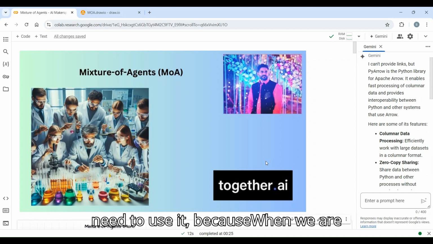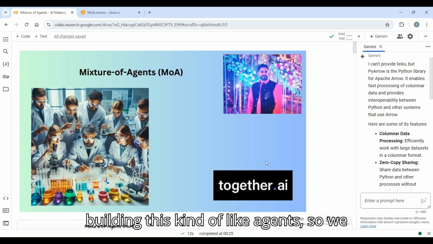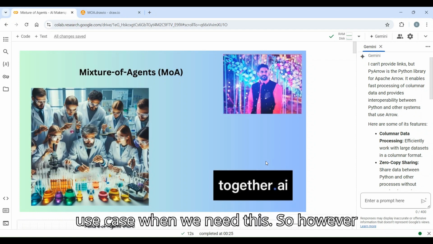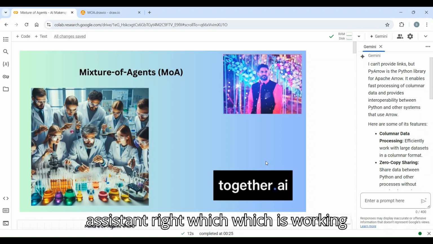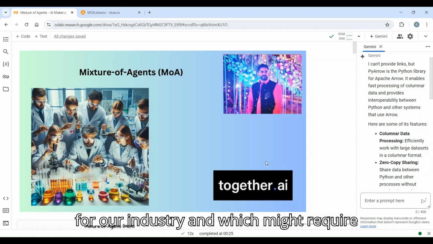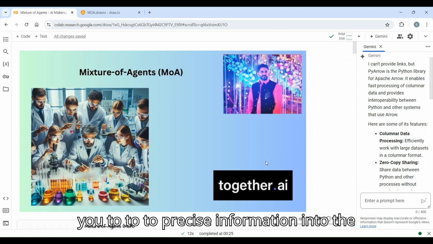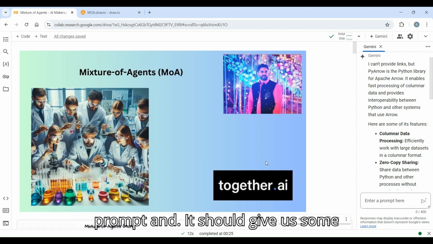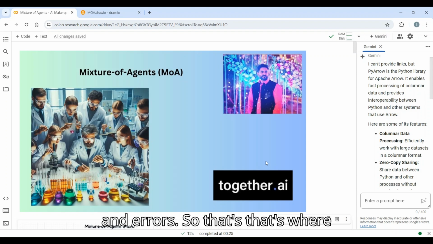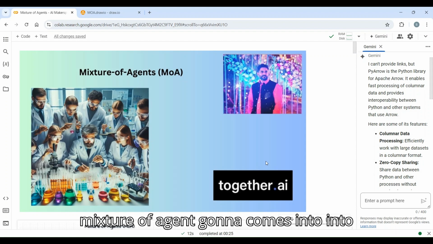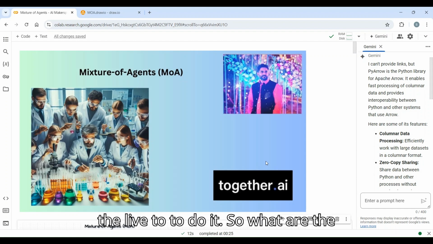and when we need to use it, because when we are building this kind of agents, we need to know the strategy, what is the use case, when we need this, and how you can leverage that. Let's give an example. You have a virtual assistant working for the healthcare industry, which might require precise information in the prompt, and it should give us personalized recommendations and mitigate bias, hallucinations and errors. That's where mixture of agents comes into play.